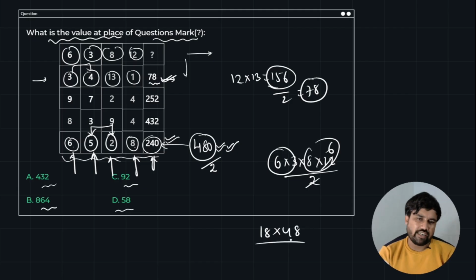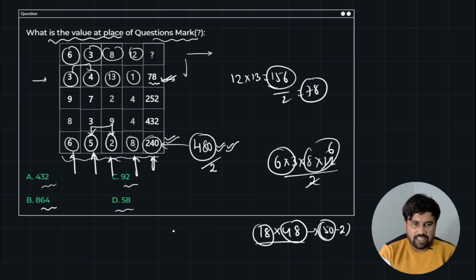What is 48 into 18? Again 48 can be written as 50 minus 2, right? So a minus b. So 18 into 50, the answer is 900, minus 18 twos are 36. So if you subtract 36 from 900, the difference is option B, 864.